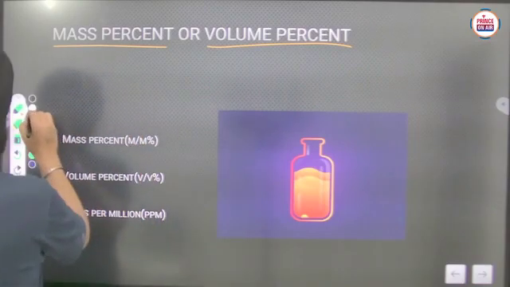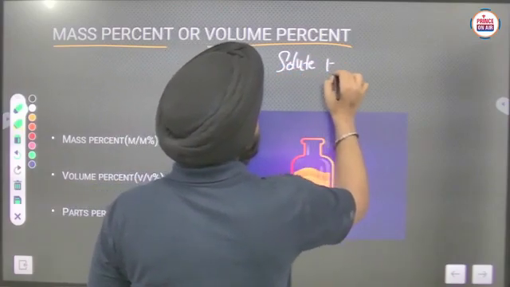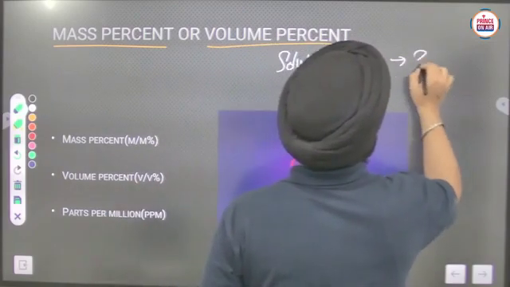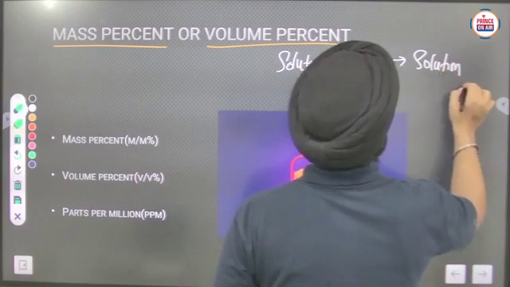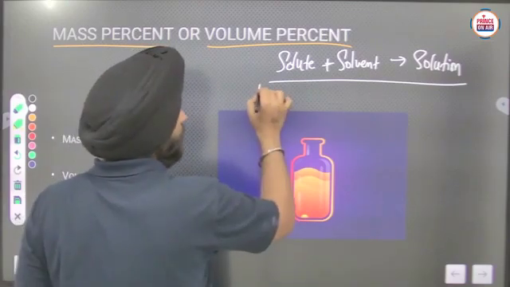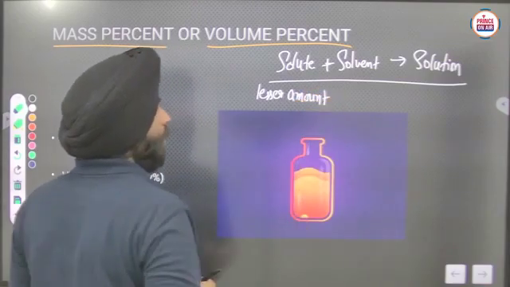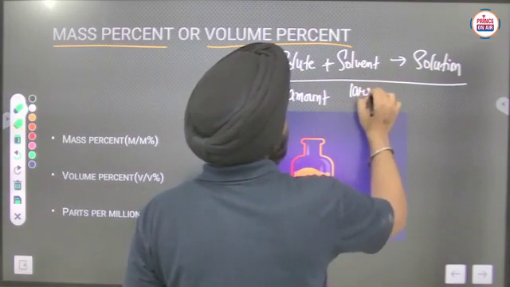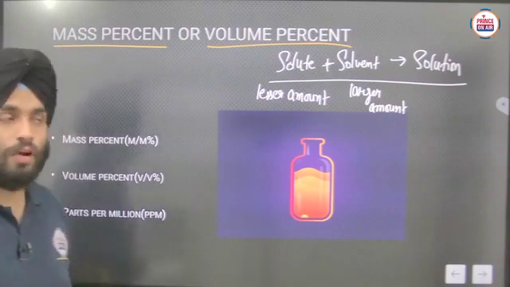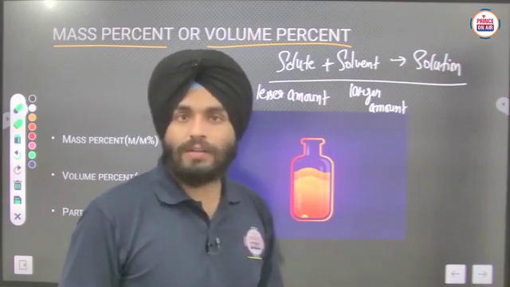Firstly I just want to introduce the terms solute plus solvent. They both make a solution. Solute is that component which is present in lesser amount in the solution, and the component present in larger amount in the solution is considered the solvent. Solution is the collection of both the solute and solvent.